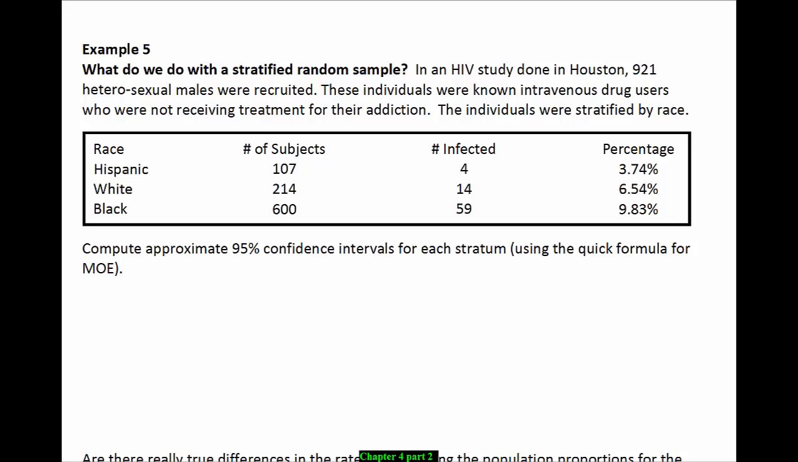For each group, we have the number that were infected with HIV, and they've converted that to a percentage. So for the Hispanic group, the percentage is 3.74%. How did they get that?